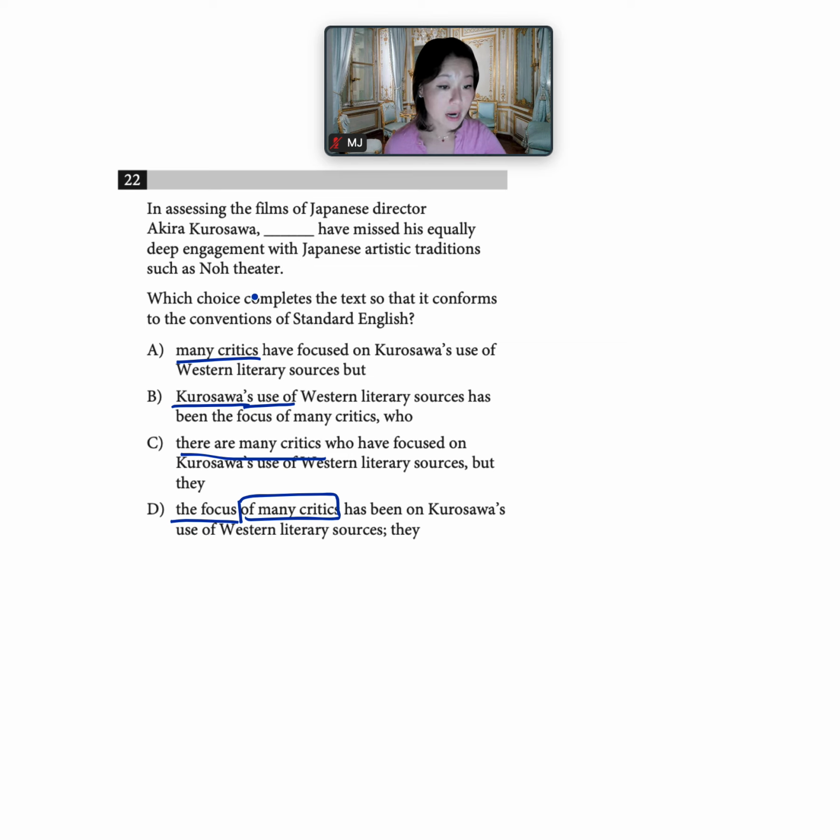So if we look back at what we have in the passage, in assessing the films of Japanese director Akira Kurosawa, whatever the subject is has to actually be doing the action of assessing the films. So which of these would really not make sense? This one does not make sense at all. It's not really a legitimate subject over here.